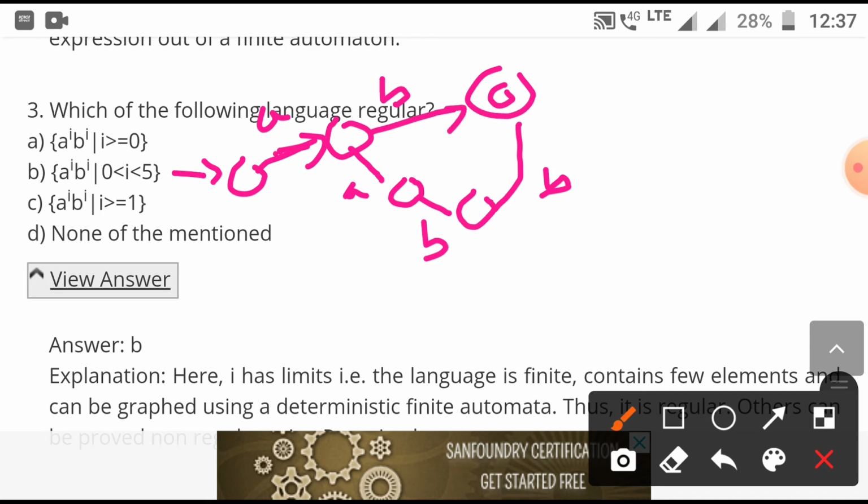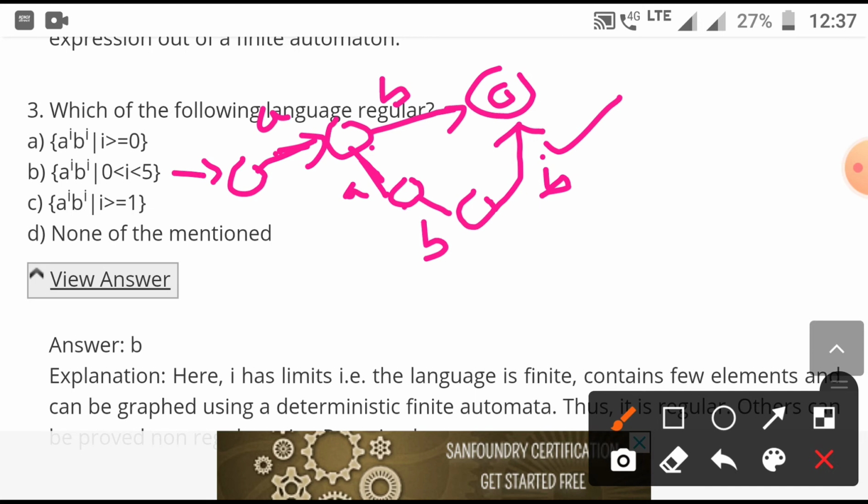If we move here, then double A and double B. You cannot minimize here B. If this edge goes back to here, not to a final state, then you can go into a loop. So we cannot do the same thing.